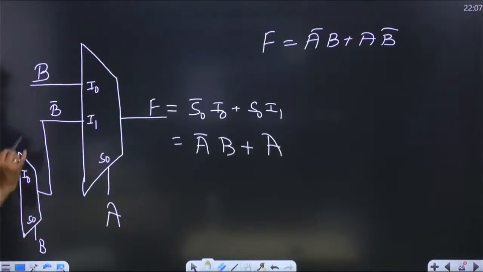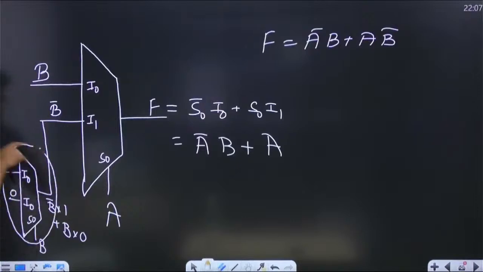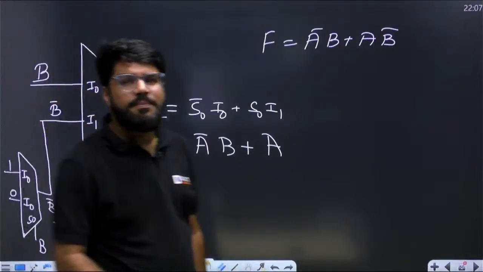I only want B bar into 1. Otherwise, it will also do B into I1, and I don't want B into anything, so this should be 0. So I0 should be 0. So this is an inverter. The inverter also has to be implemented using a multiplexer. So what is the answer? 2 multiplexers.